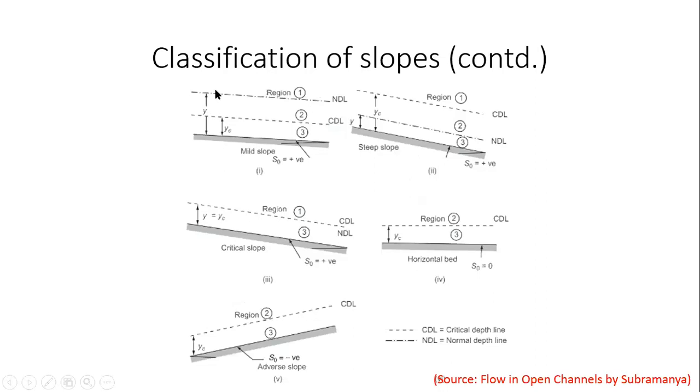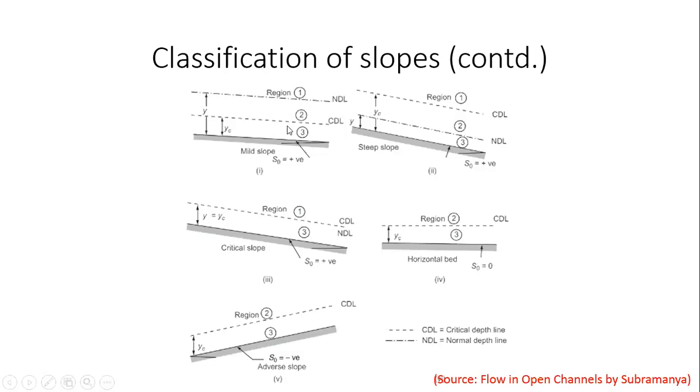As y tends to y naught, the dy by dx, the curvature of the water surface profile, asymptotically approaches this normal depth, right? And similarly, when it approaches critical depth level, dy by dx tends to infinity.